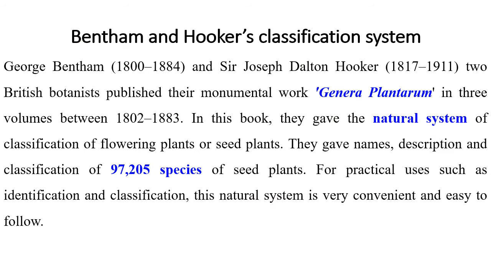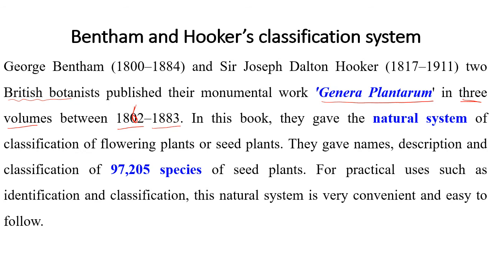So George Bentham and Sir Joseph Dalton Hooker, two British botanists, published their monumental work in the book. Remember the name of book, that is Genera Plantarum. This book was in how many volumes? It was in 3 volumes. Remember these underlined words. In between, see here, it is 1862 to 1883.